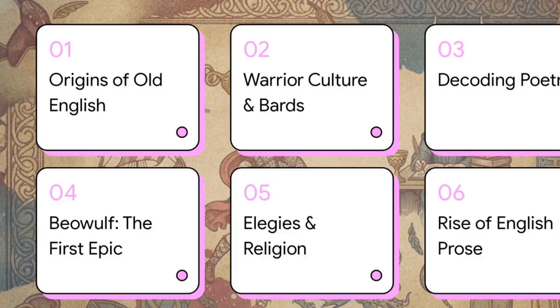Here's our roadmap for today. We're going to cover the origins of Old English, warrior culture and bards, decoding Old English poetry, Beowulf, the first epic, elegies and religious verse, and finally, the rise of English prose. Let's get right into it.